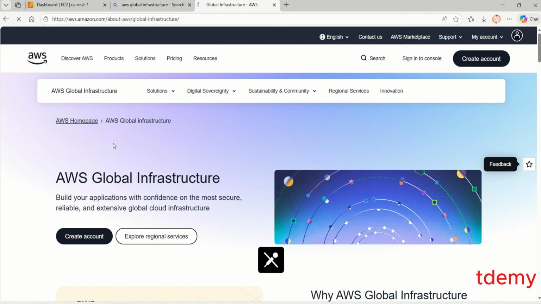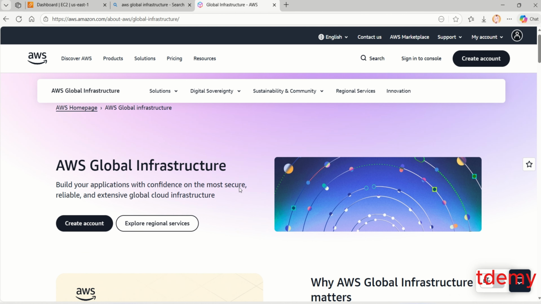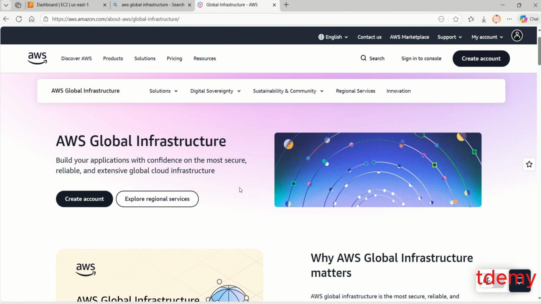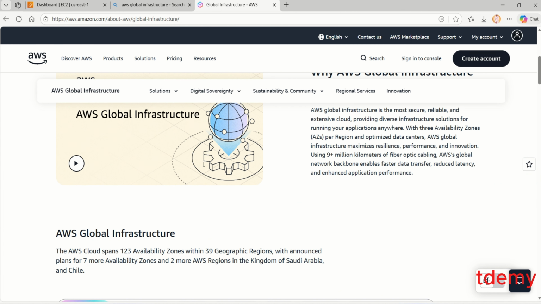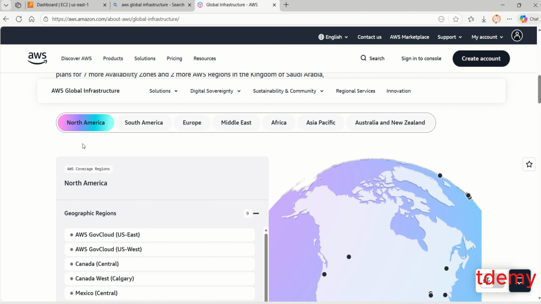So I'm going to open this to actually show you where you can see the components of global infrastructure. Now, as I said, you don't need to cram how many regions, availability zones, data centers, or edge locations are in the world, but at least you need to know some. But if you want to know more or you want to get it in detail, come to this site on the AWS site.